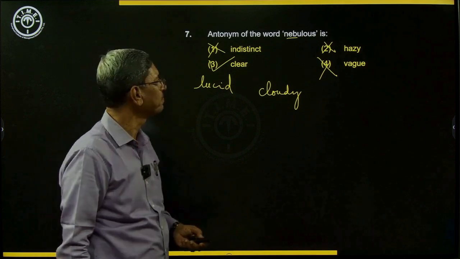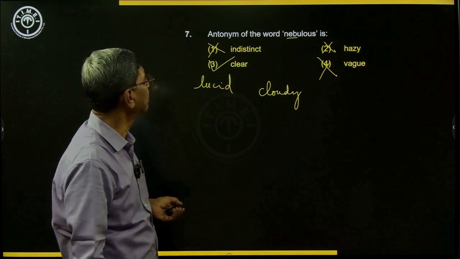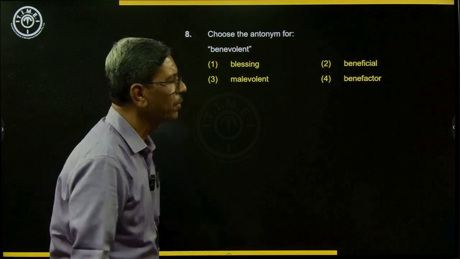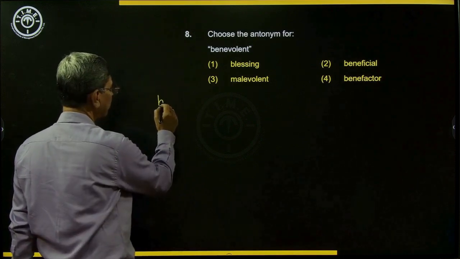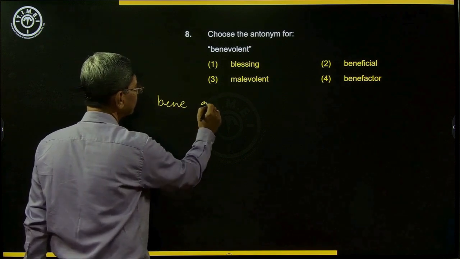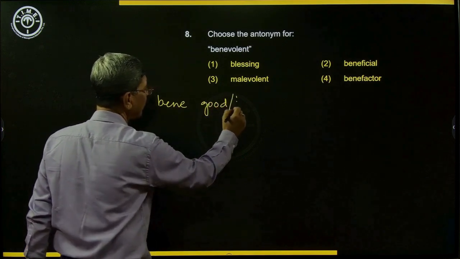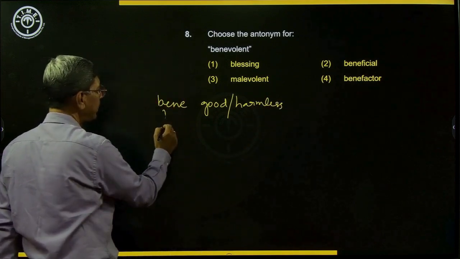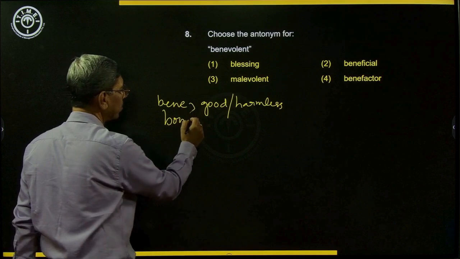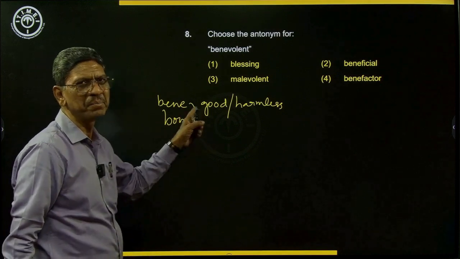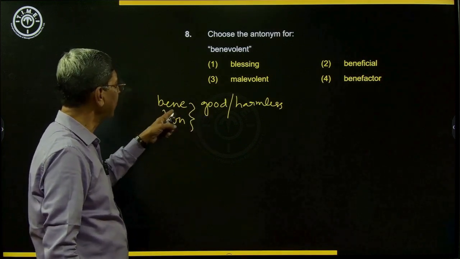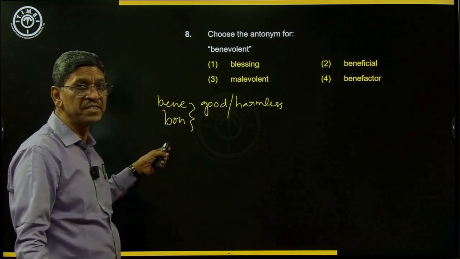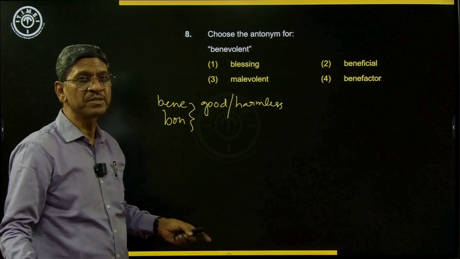Next, we will look at the next antonym. Choose the antonym for benevolent. Bene is a nice root for anything good or harmless. BEN or BON both have the same meaning, good. So we have words like benediction, benefit, beneficial, beneficent, benefactor, a person who helps us.